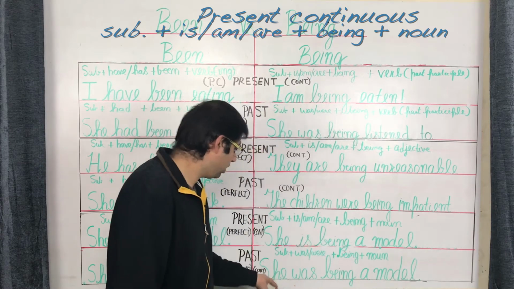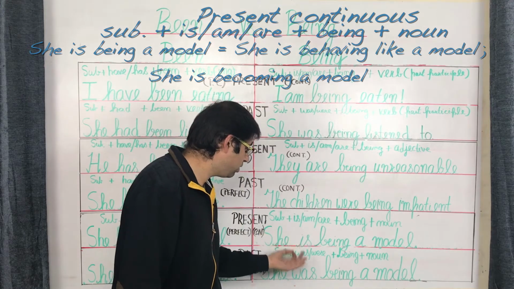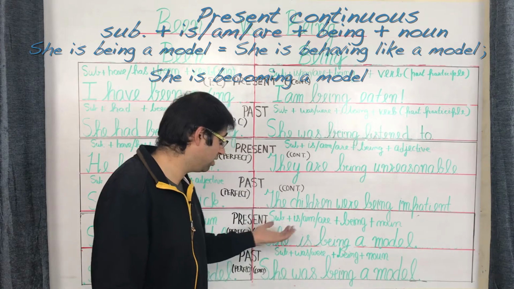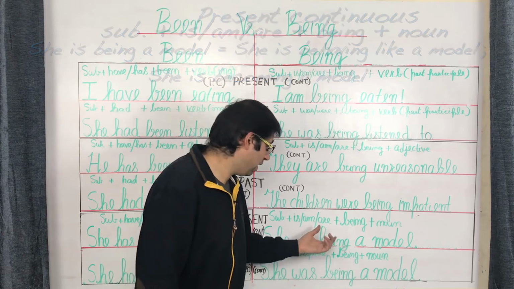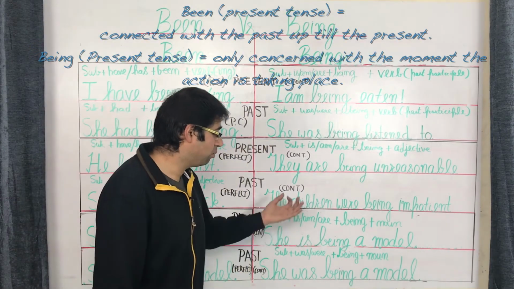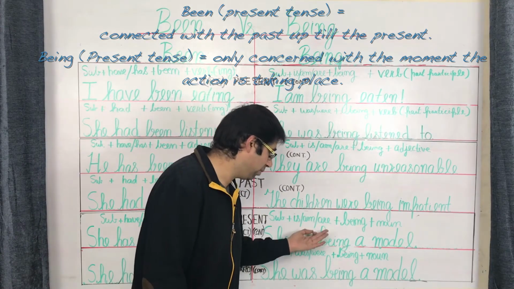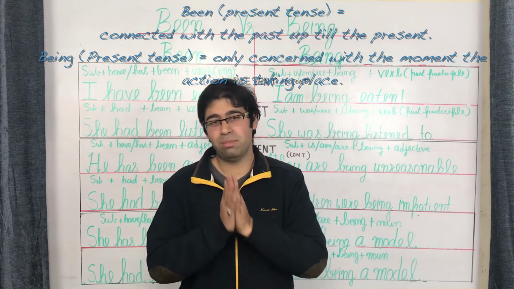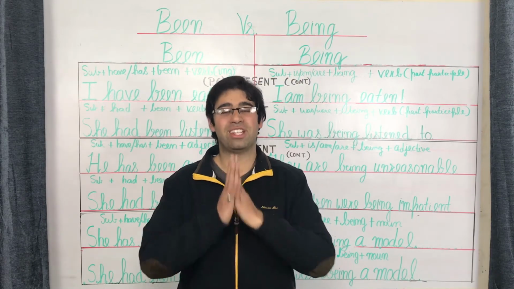You have an example over here, she is being a model, which has two interpretations really. The first one is that she is acting like she's a model, she is behaving as a model, and another meaning is that she is becoming a model. So once again over here we have a connection with the past in case of been, but when it comes to being, the connection is only limited to the moment when the sentence is being spoken. So there you have it, the usages of been and being with relation to verbs, nouns and adjectives in the present. Now let's go ahead and study the usages with relation to the past tense.